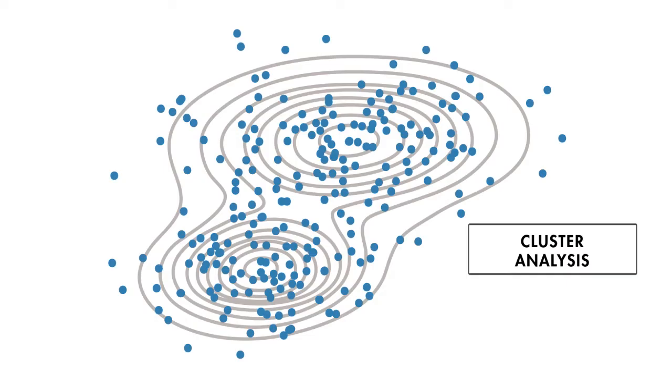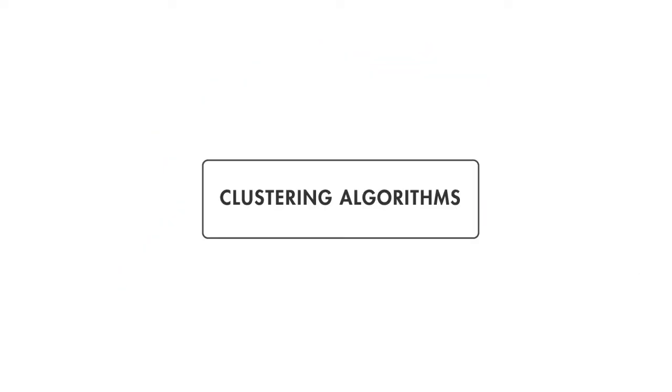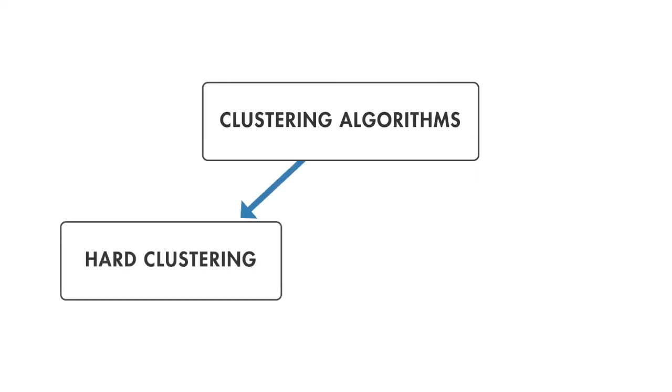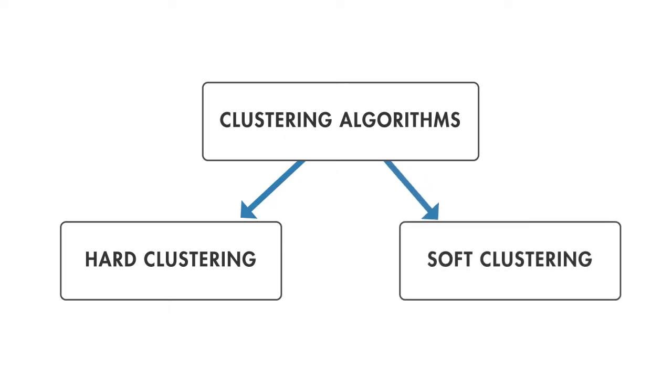As we've previously discussed, most unsupervised learning techniques are a form of cluster analysis, which separates data into groups based on shared characteristics. Clustering algorithms fall into two broad groups: hard clustering, where each data point belongs to only one cluster, and soft clustering, where each data point can belong to more than one cluster. For context, here's a hard clustering example.